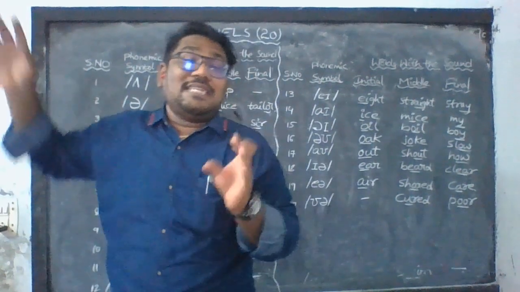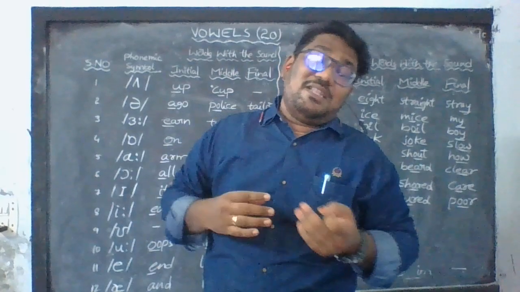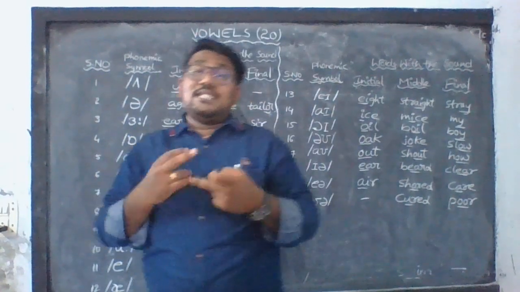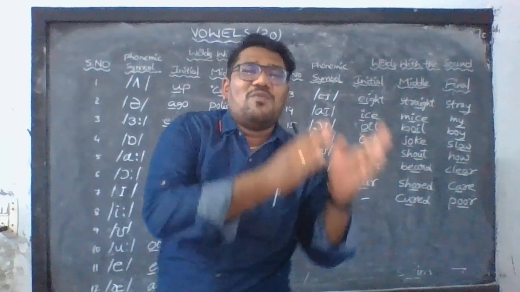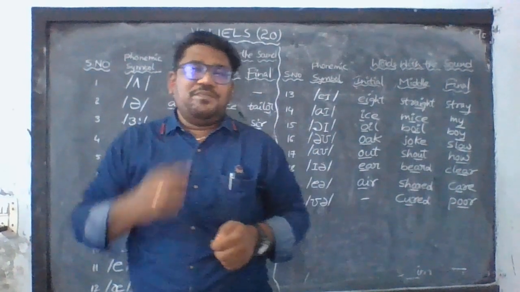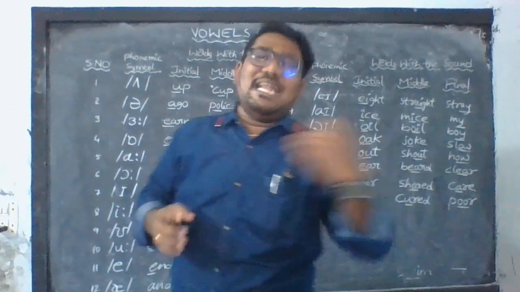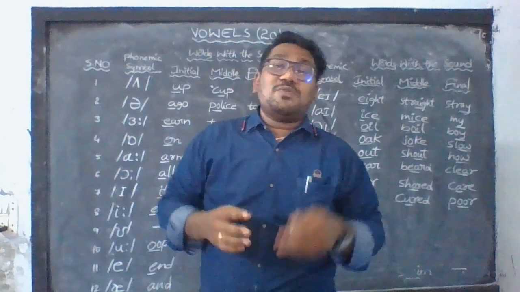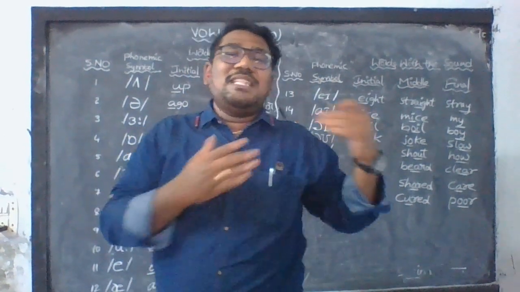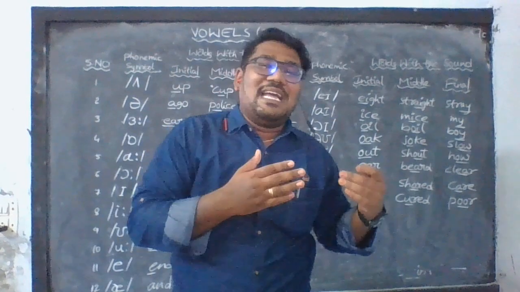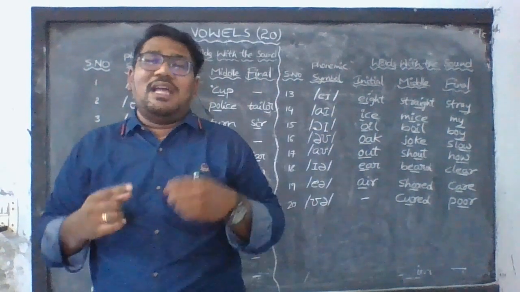In a diphthong, the tongue glides from one position to another position. There are two types, centering and closing. When the diphthong moves towards the center of the tongue, it is called a centering diphthong.